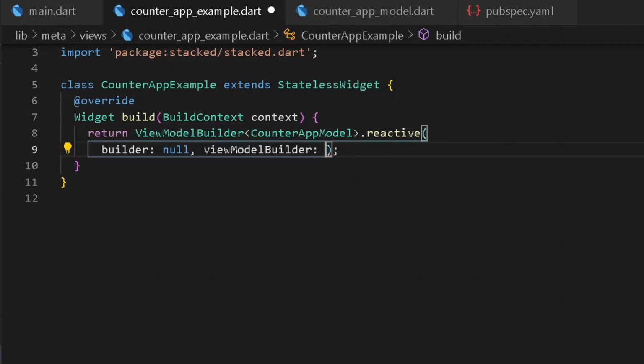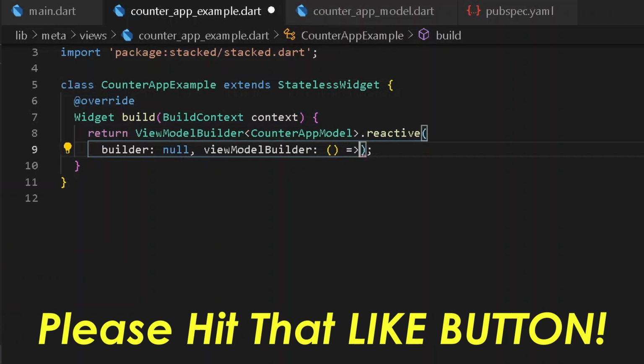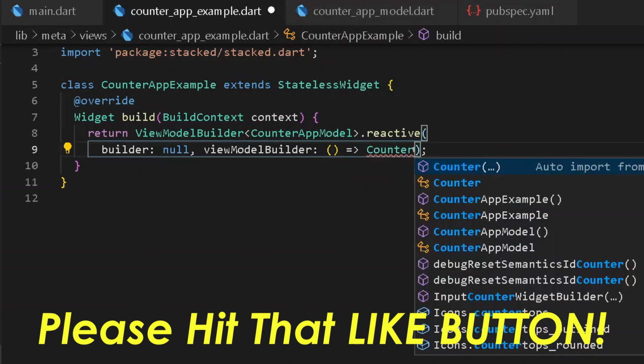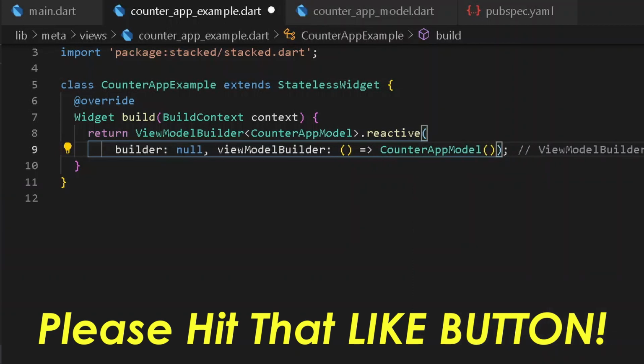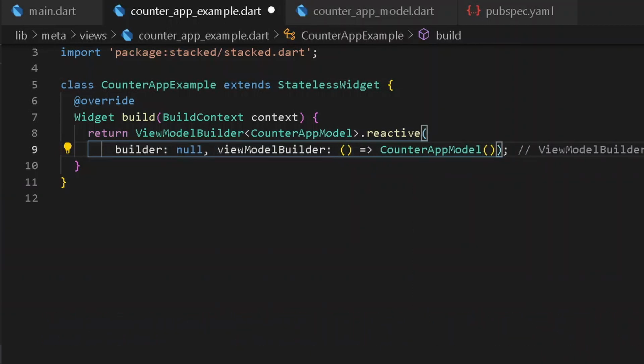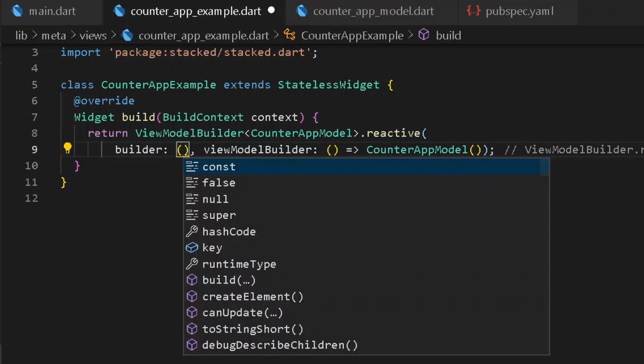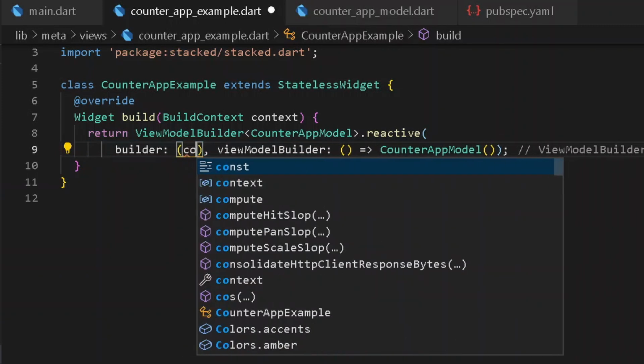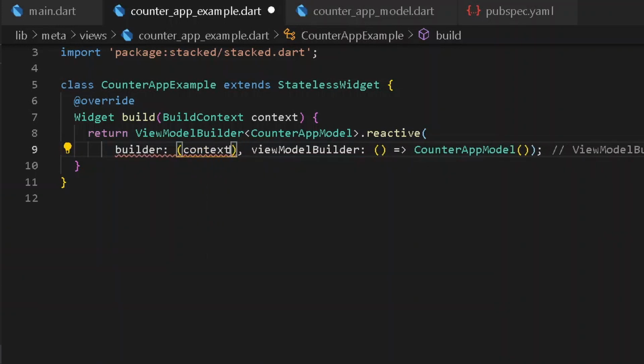And under this view model, first of all, the following view model builder shall be referring to the following view model of counter app model. So here I shall be writing counter app model. It shall also be requiring a builder. So under the case of builder, it shall be requiring three different arguments. The first argument shall be the context itself. So here I shall be having a context.